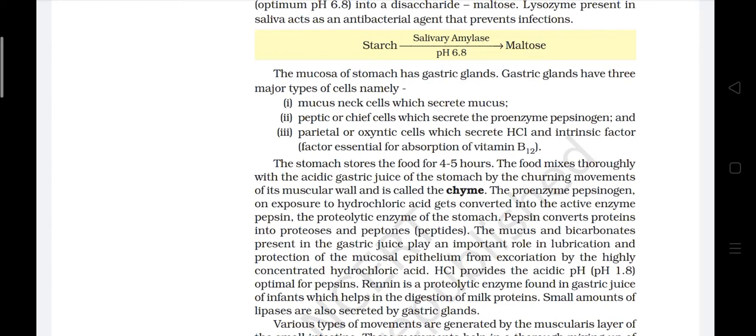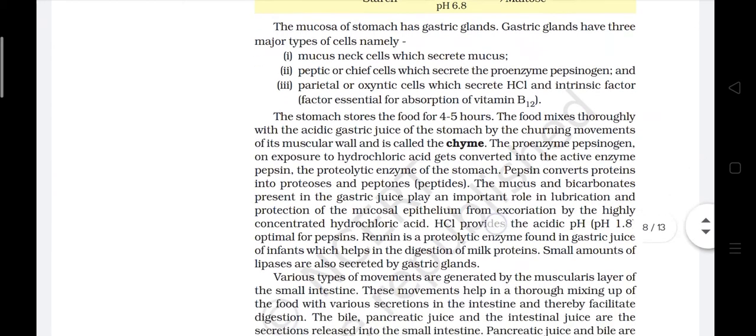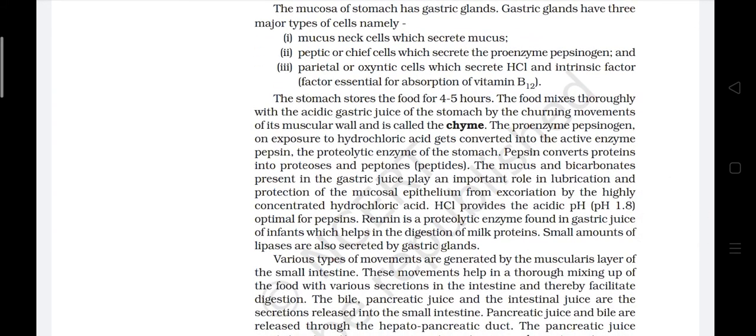The stomach stores the food for 4 to 5 hours. The food mixes thoroughly with the acidic gastric juice of the stomach by the churning movements of its muscular wall and is called the chyme. The proenzyme pepsinogen, on exposure to hydrochloric acid, gets converted into the active enzyme pepsin, the proteolytic enzyme of the stomach.